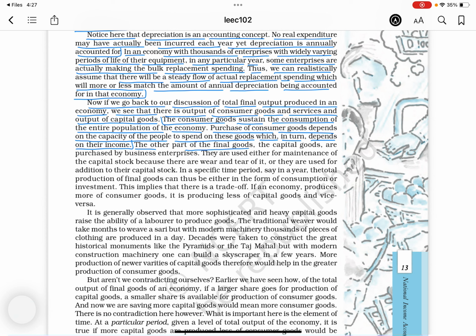The other part of the final goods, the capital goods, are purchased by business enterprises. They are used either for maintenance of the capital stock because there is wear and tear of it, or they are used for addition to their capital stock in a specific time period, say in a year. The total production of final goods can thus be either in the form of consumption or investment.